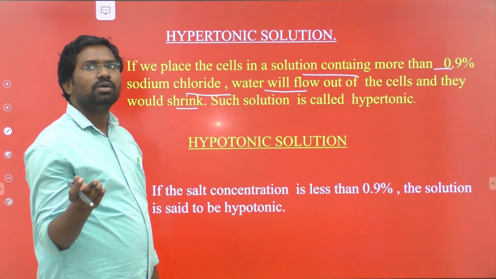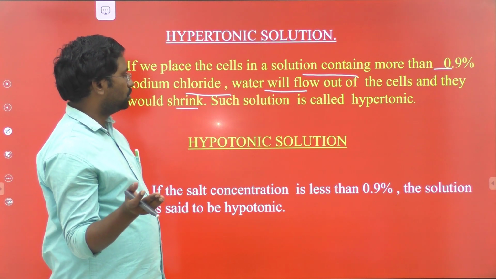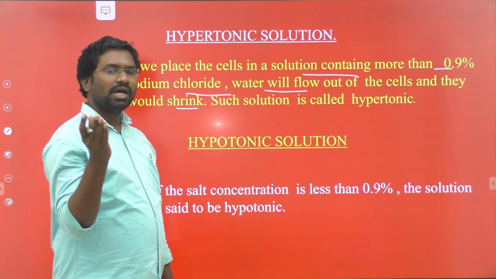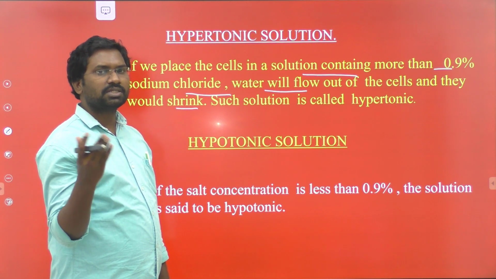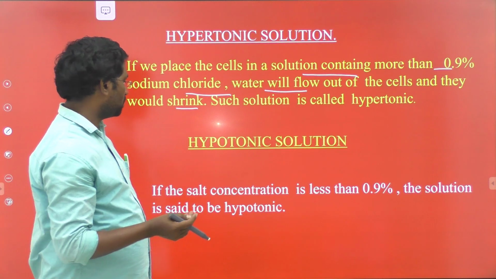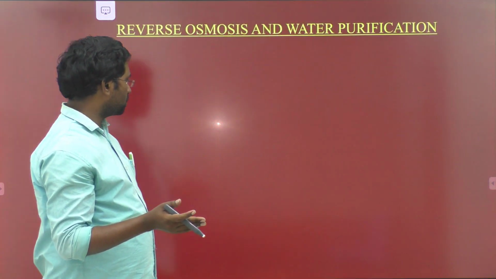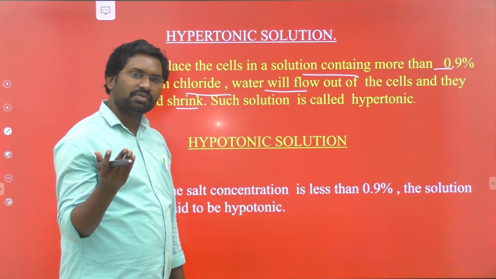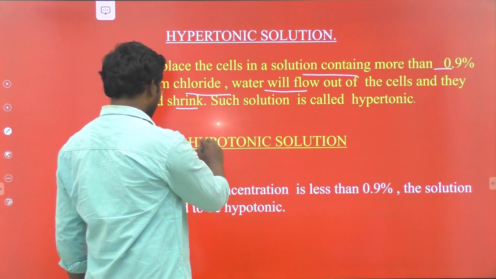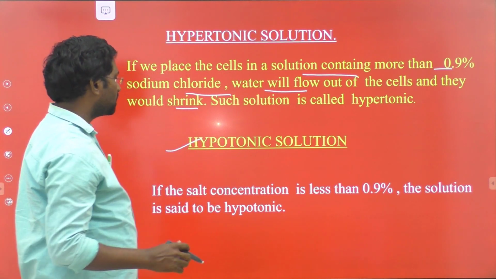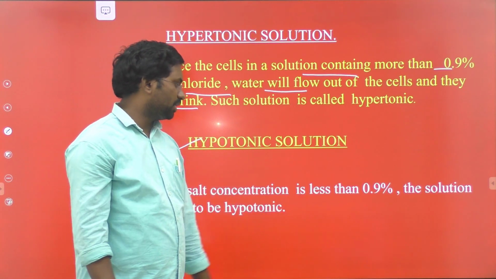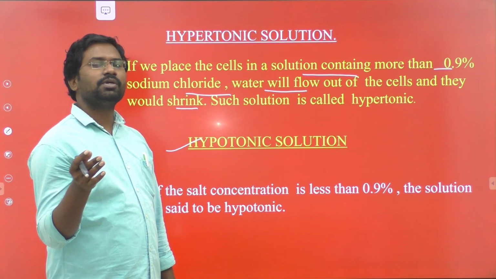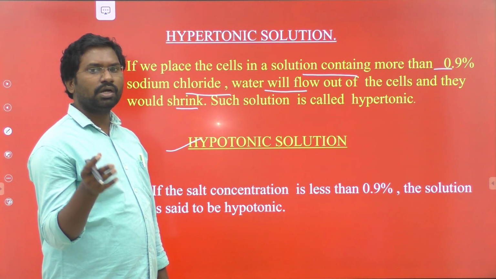In a very simple manner, we define a hypertonic solution as the solution, between two solutions, which has higher osmotic pressure compared with the second one. A hypotonic solution is the solution which has lower osmotic pressure compared with the second one. Example, if the concentration is less than 0.9%, the solution is said to be hypotonic. So you have to identify the difference between isotonic, hypertonic and hypotonic.